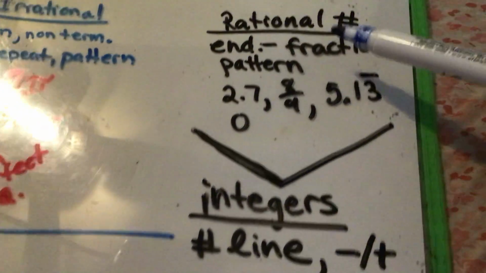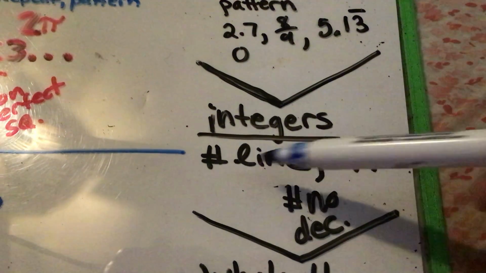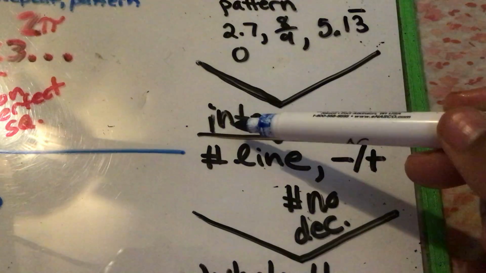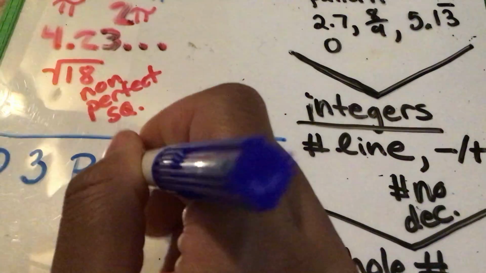Now let's see if we can go further down the list. Is it on the number line? Yeah, it's on the number line. I could put 3 on the number line. So therefore it is an integer. So I'm going to put an I here.